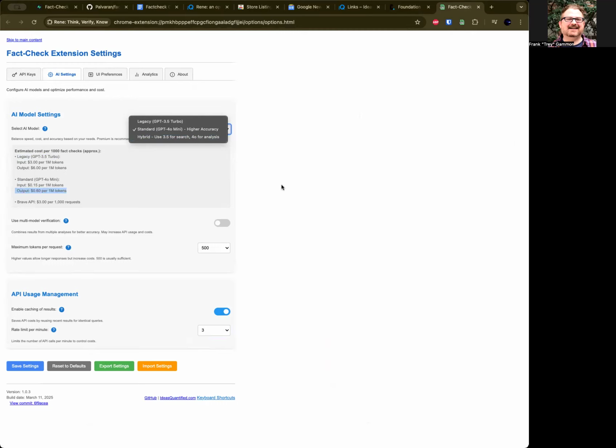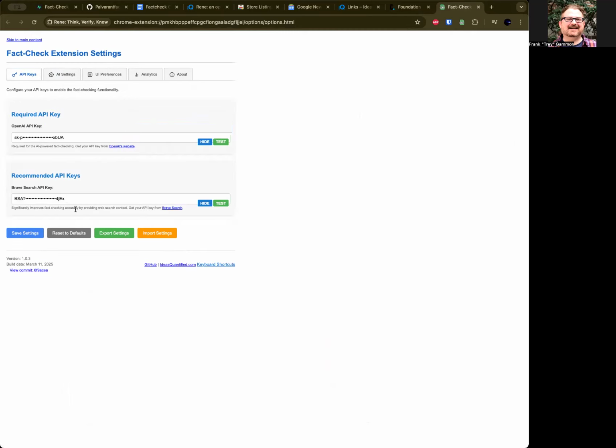And I also put in a local LLM. I used Meta's Llama 3.2 in here because it's free and you can run it on your machine depending upon the hardware that you have. That way you would have a truly free system where you could use the Brave API here for free, and then you could use local Llama for free.